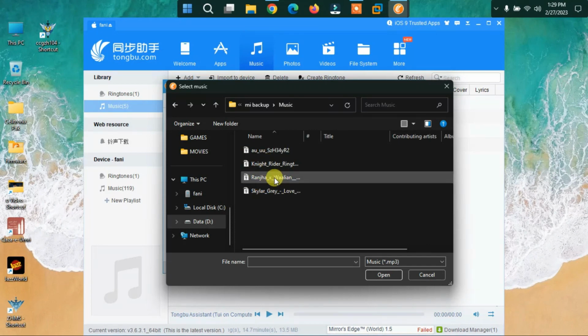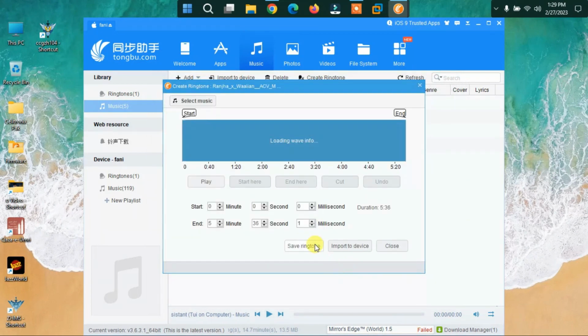Okay, here we go. I'm gonna choose the file for my ringtone. I'm gonna open it, and then it will show me the starting point, ending point, and everything. I'm just gonna click import, and it will import it to my iPhone.